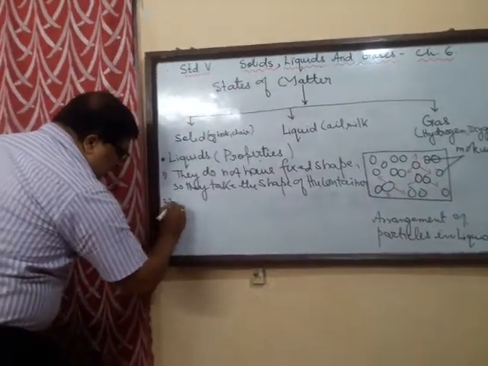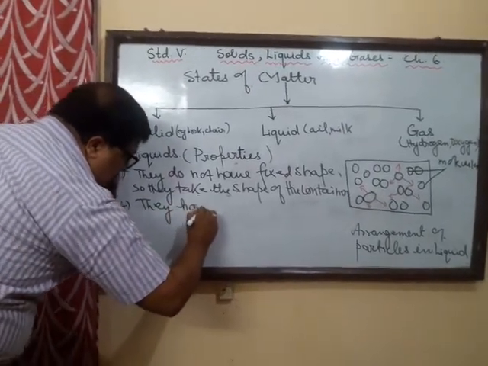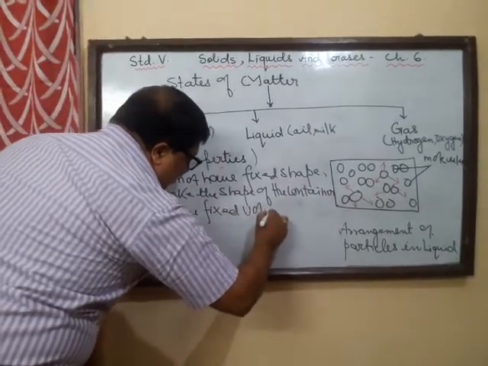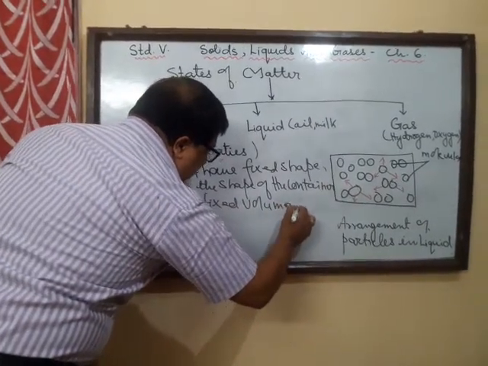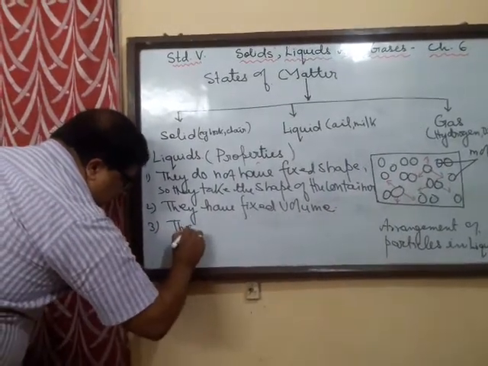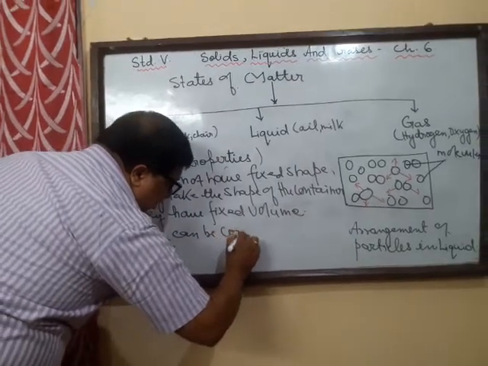Number two, they have a fixed volume. That means it can be measured. Next, third, they can be compressed.